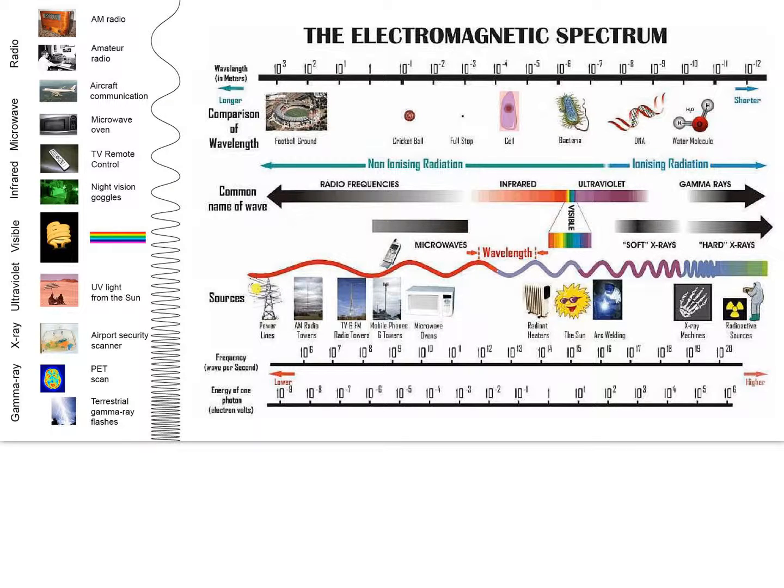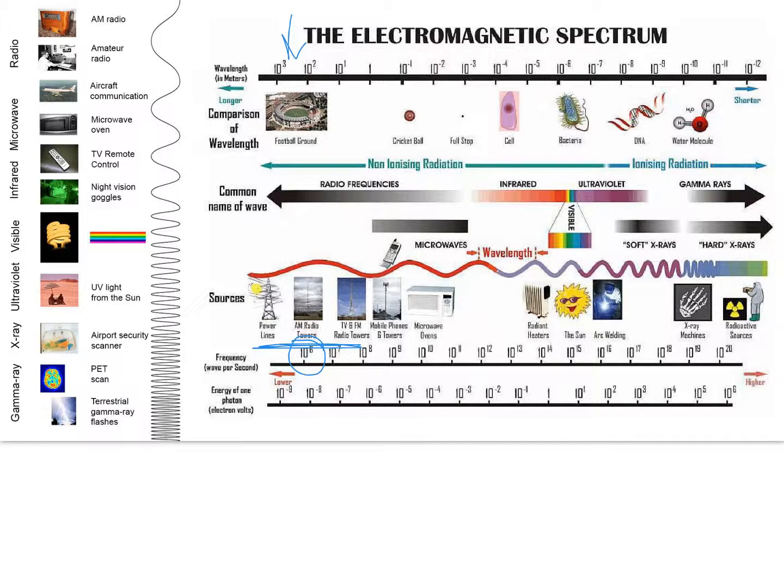Okay, so this is just some more examples of the electromagnetic spectrum. So if you see here, radio towers, which have a lower frequency, have a bigger wavelength, 10 to the third, so that's 1,000.